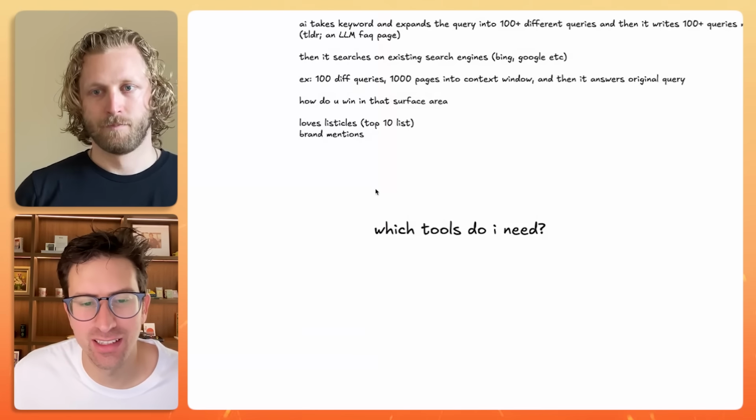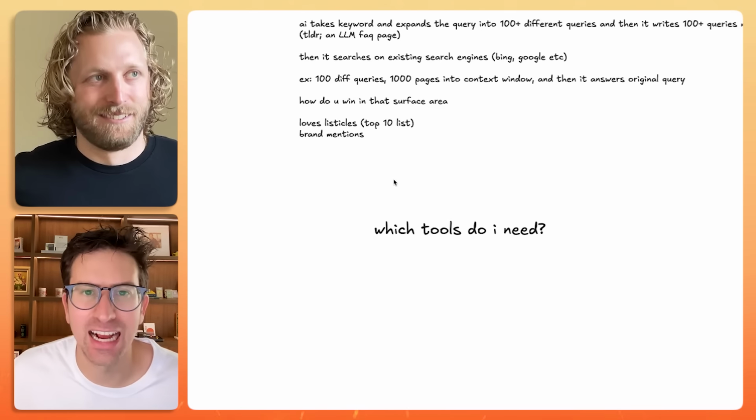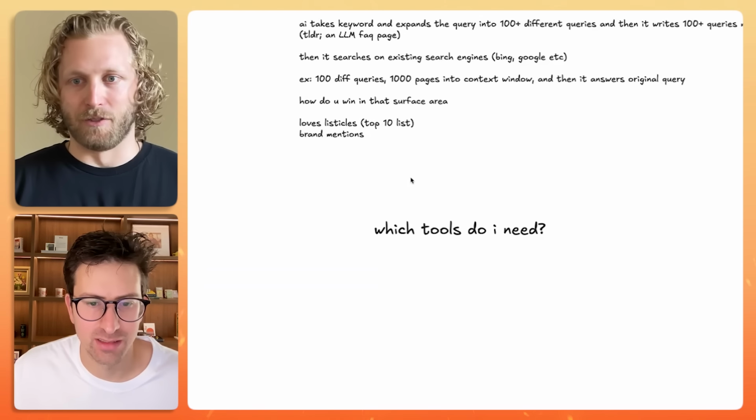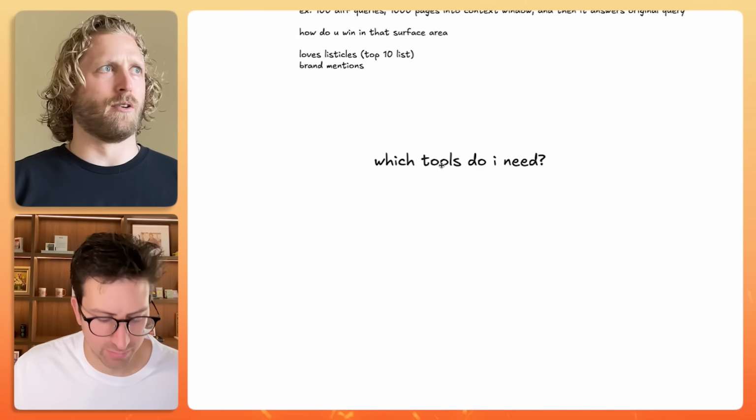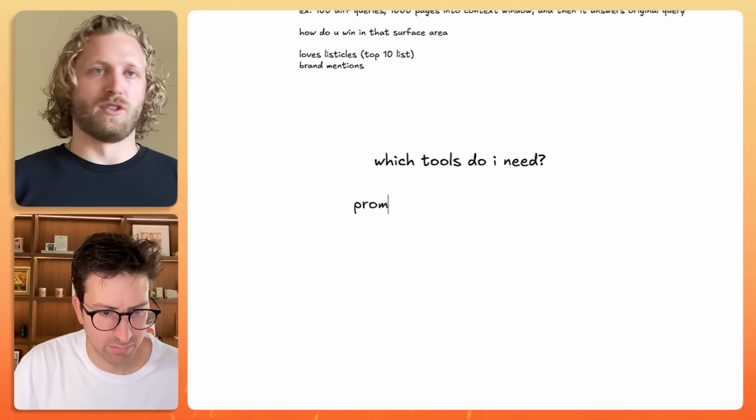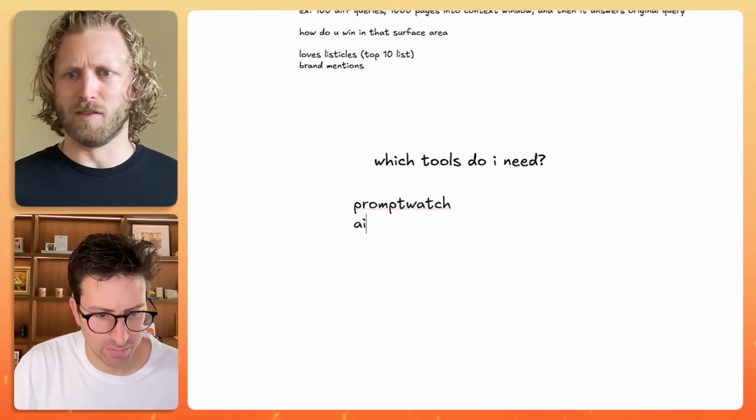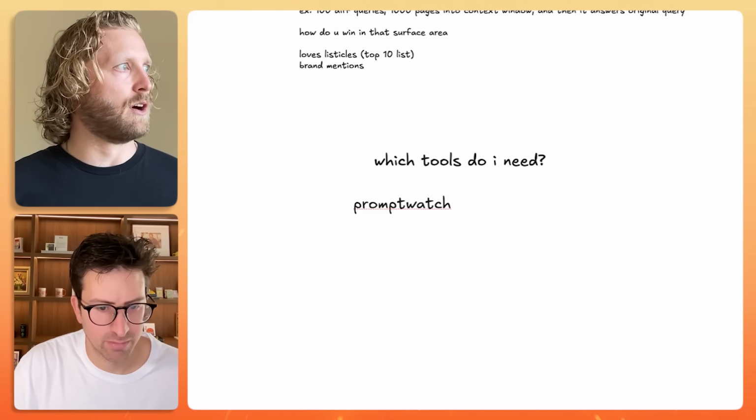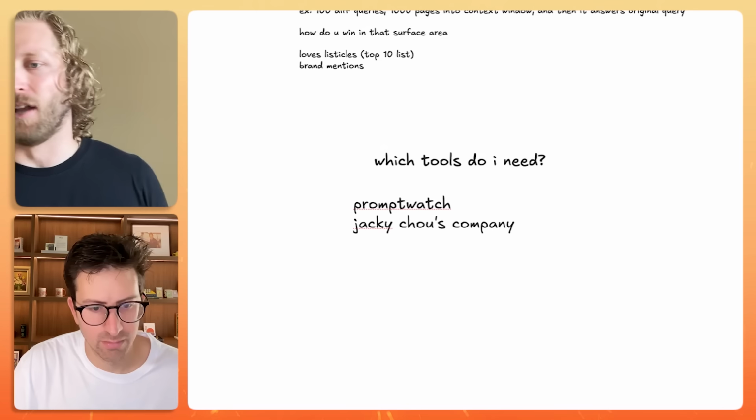But how do you actually do that? Which tools do you need? What's your stack to go and actually do these things? Totally. There's tons of them out there, right? Like Prompt Watch is one, AI for SEO or AI SEO Tracker is another. That's an indie one. I can't remember the name of Jackie Chow's company, but he just released one of these as well. There is another one called Try Profound. That's more enterprise. But all of them kind of do a similar thing.